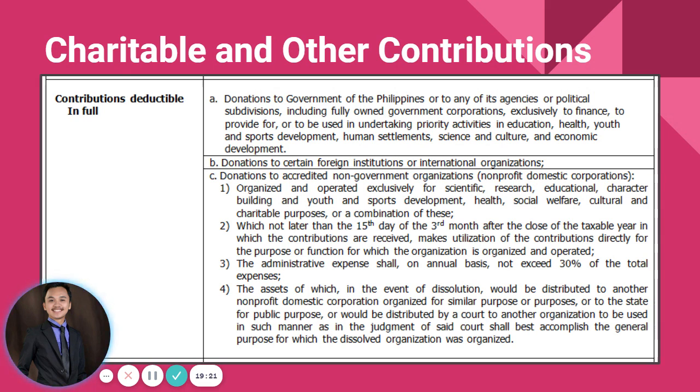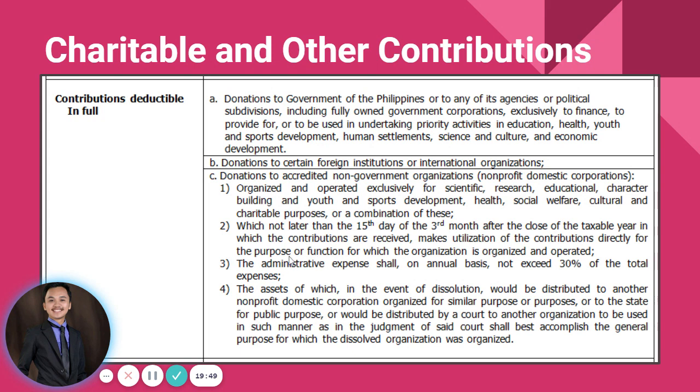And then, letter C, donations to accredited non-government organizations or non-profit domestic corporations organized and operated exclusively for scientific research, educational character building, youth and sports development, health, social welfare, cultural and charitable purposes, or a combination of these.